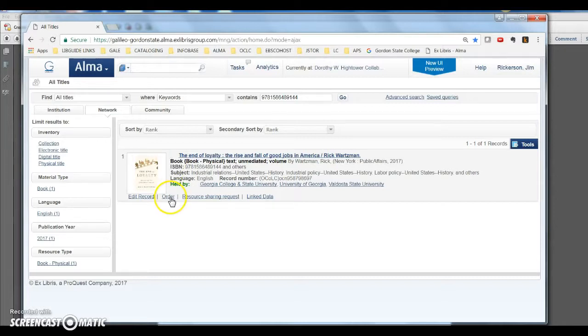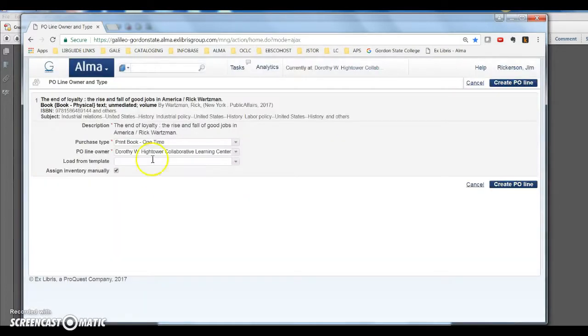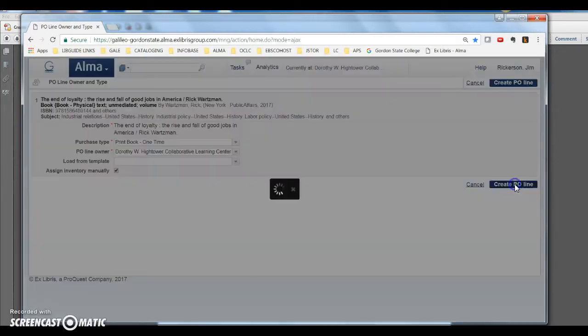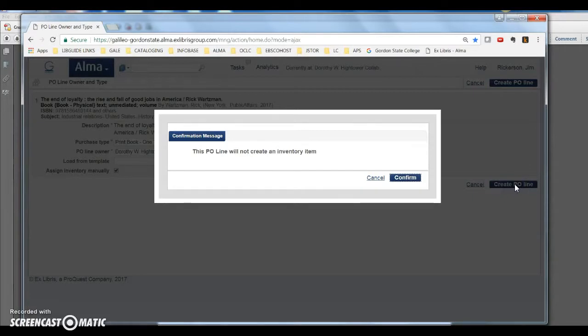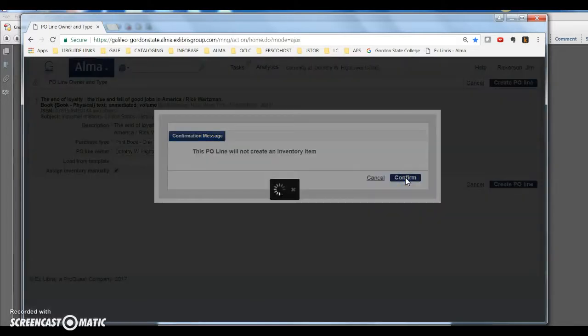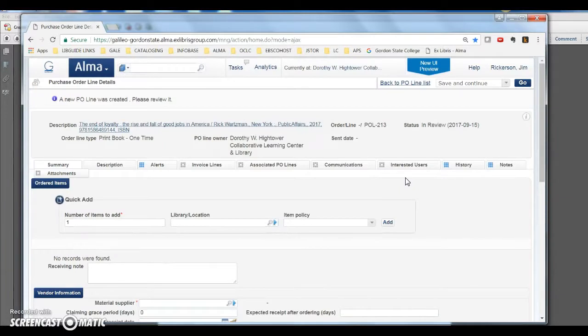What we want to do is create a purchase order line, and we do that by clicking Order. And you want to select, in this case, Print Book one time. The PO line owner is Dorothy Hightower, and we want to assign the inventory manually, so we place a check mark here. Click Create PO line. The message says the PO line will not create an inventory item, and we want to click on Confirm. And what we're doing is manually creating a purchase order line.